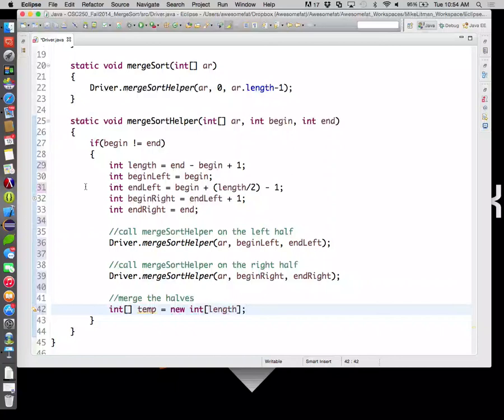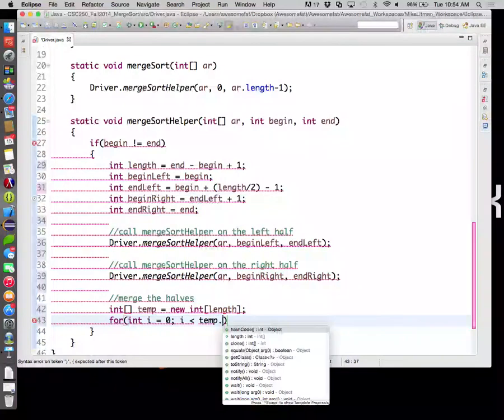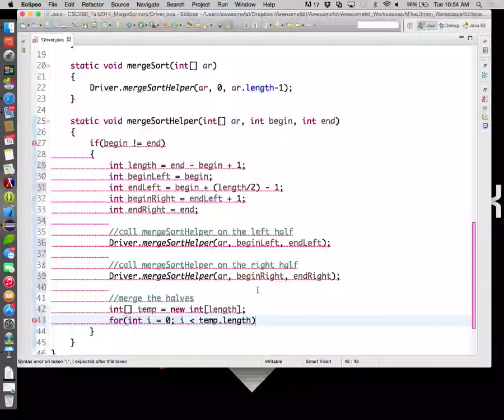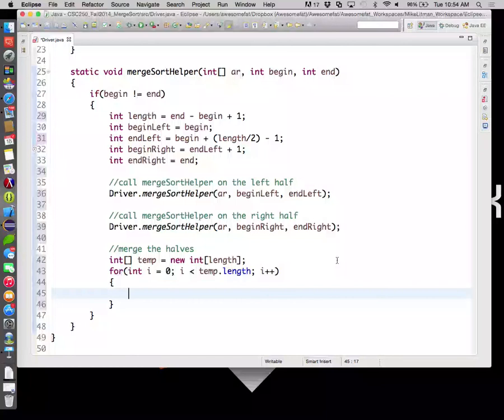What kind of loop do we use when we know how many times we want to spin through? What kind of loop lends itself to problems where we know how many times we need to do something? For loop. So for int i equals 0, i less than length, or temp.length. Those are synonyms, right? Temp was built in terms of our length variable. i plus plus. So our goal here is to completely fill up temp.